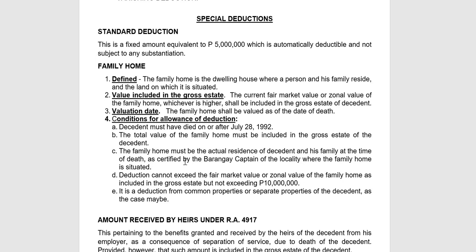So, we have a maximum deduction of 10 million. Deductions can be up to the fair market value or total value of the family home as included in the gross estate, but not exceeding 10 million. Meaning to say, for an exclusive property, it is the fair market value of the property versus 10 million, whichever is lower. Say, for example, if you have a 12 million property fair market value but the allowed deduction is only 10 million, you'll deduct only 10 million. Okay? So it is a deduction for the common properties or separate properties of the decedent, as the case may be.